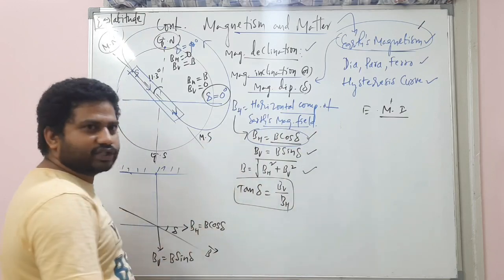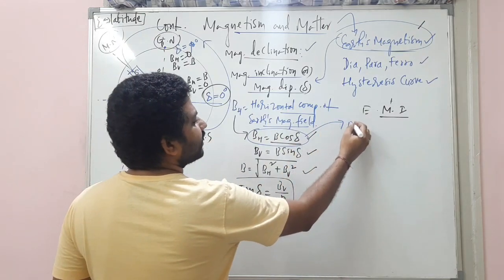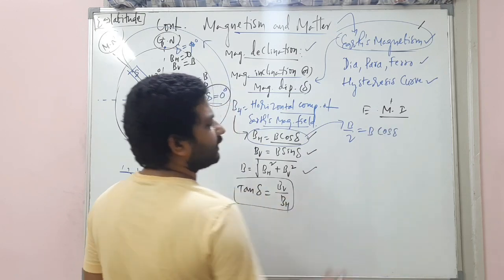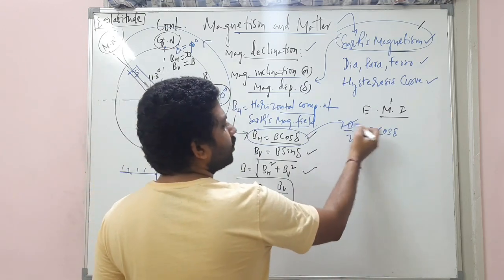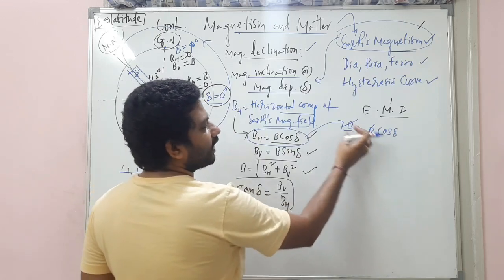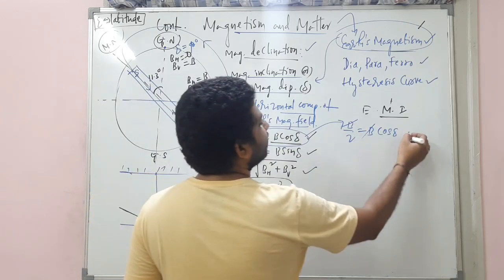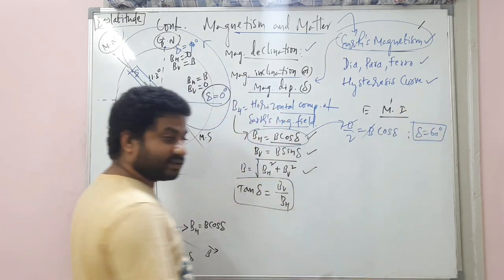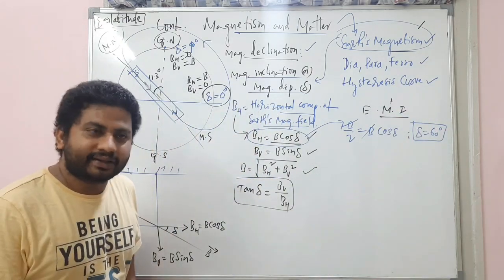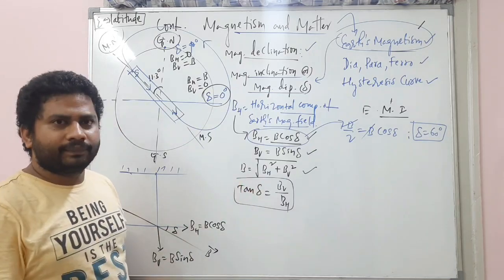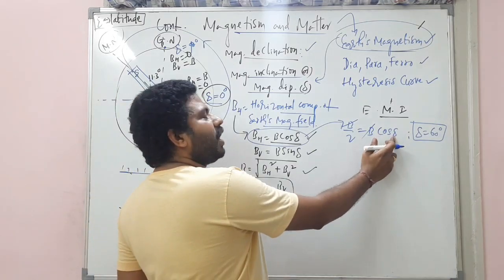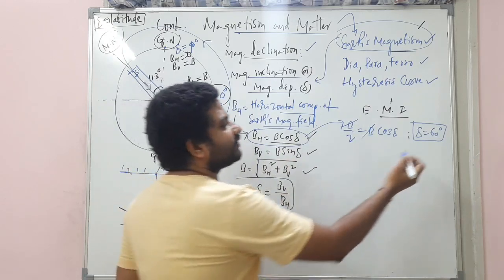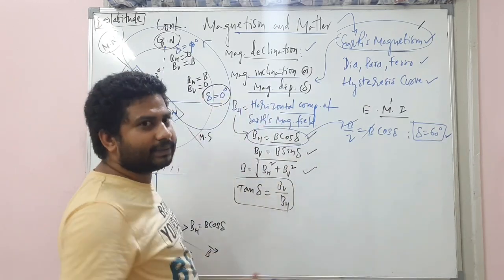Now, coming back to how the questions will be asked. For example, BH is B by 2, which is equal to B into cos delta. What is delta now? So, B cancels. Cos delta is 1 by 2, which means delta is definitely 60 degrees. In this way questions can be asked. I hope you got it. Clear? Simple. At this particular angle, the horizontal component becomes half of the Earth's magnetic field. What is this angle? A question like that can come.